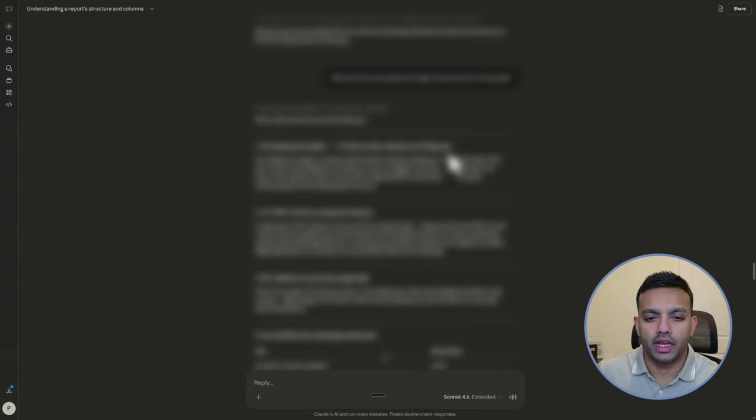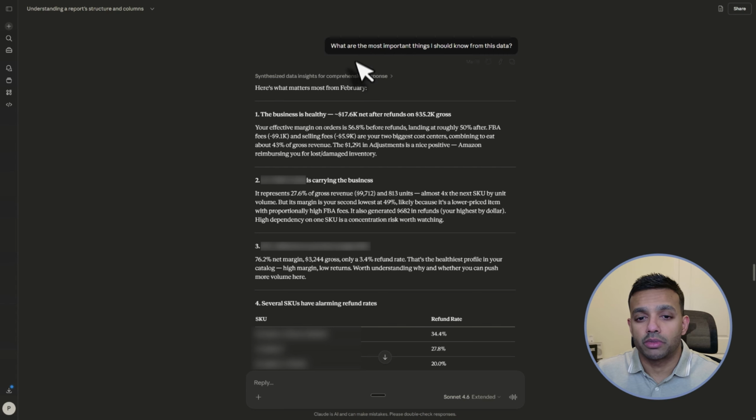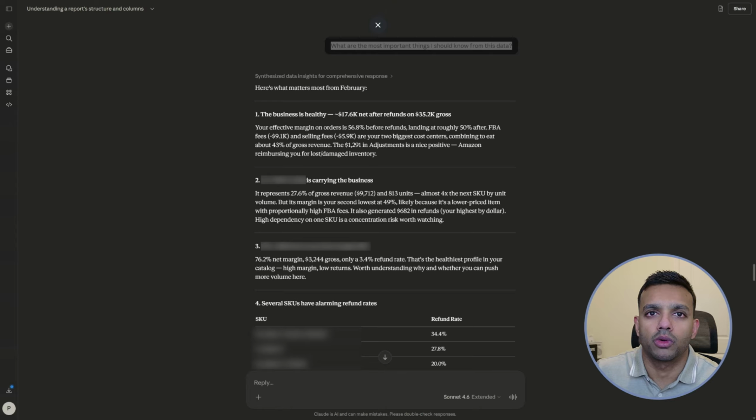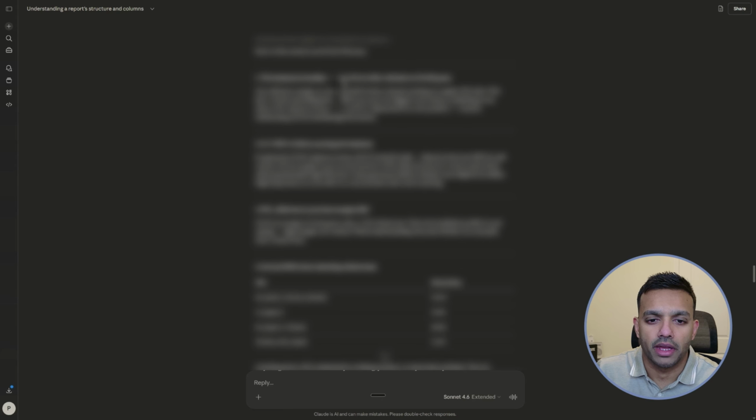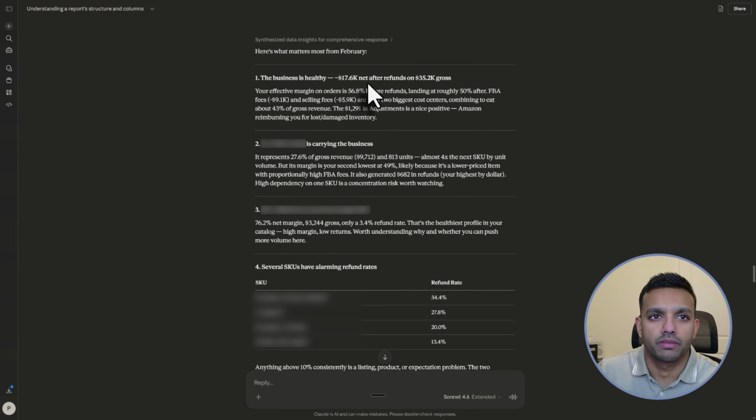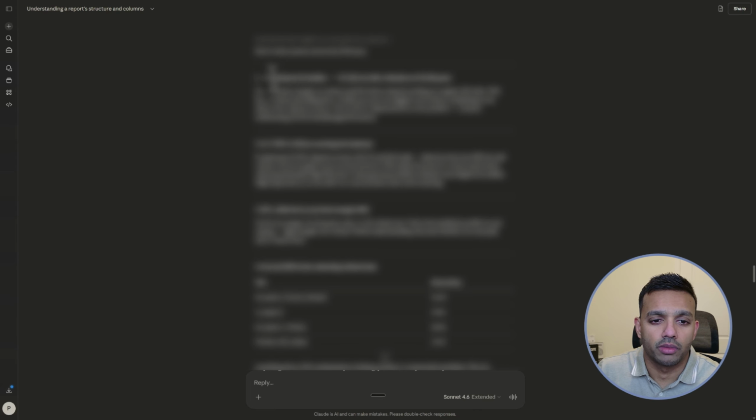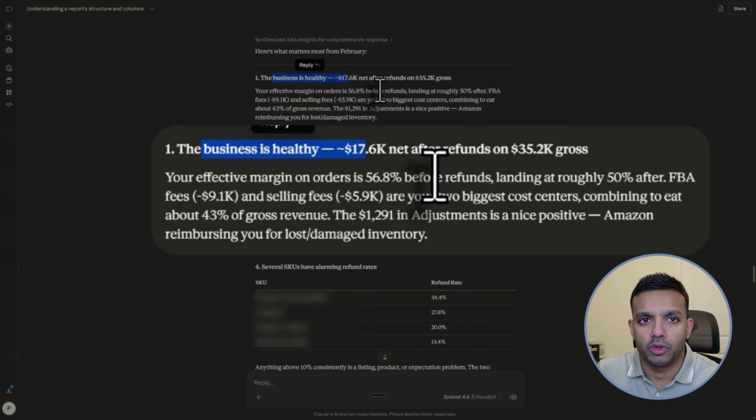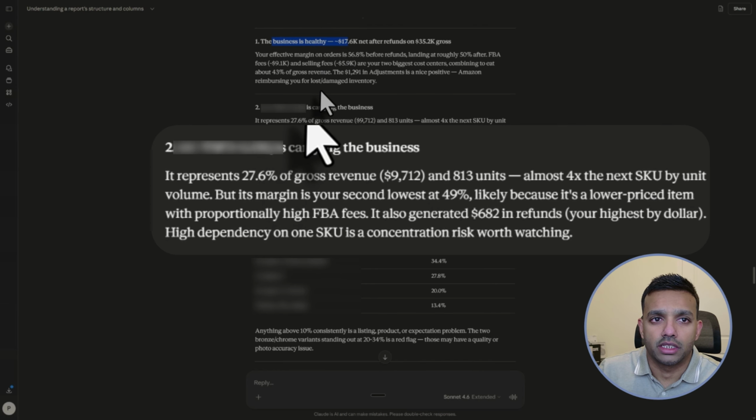Okay, so for analysis, I'm going to keep things very simple. Like I said, you can make your prompt very elaborate, but I'm just going to ask, what are the most important things I should know from this data? Let's see if it can pull anything useful, nothing obvious, just stuff that actually matters. And this is where things start getting pretty good. It tells me overall the business is healthy, gives me gross margins and net revenue and all that. It tells me which SKU is carrying the business. It also highlights the best margin SKU as well.